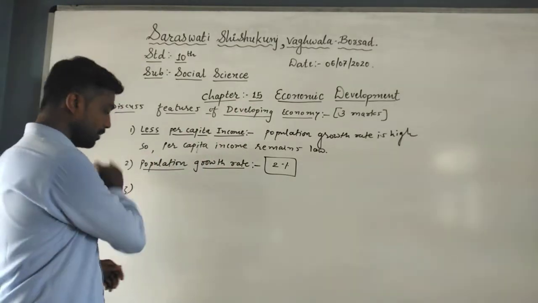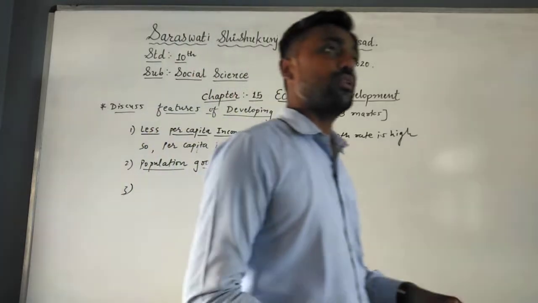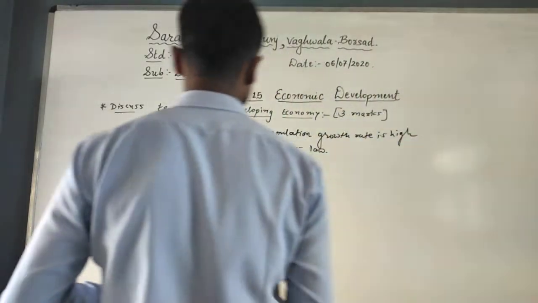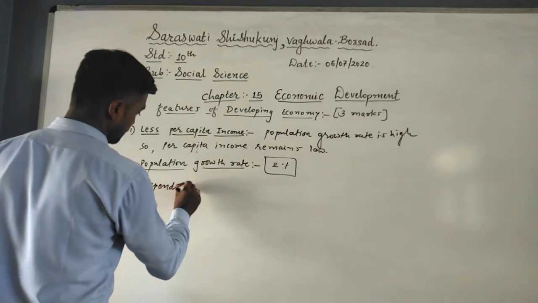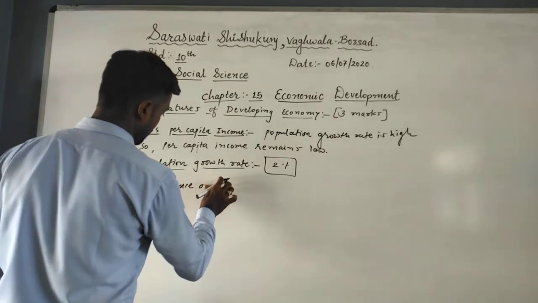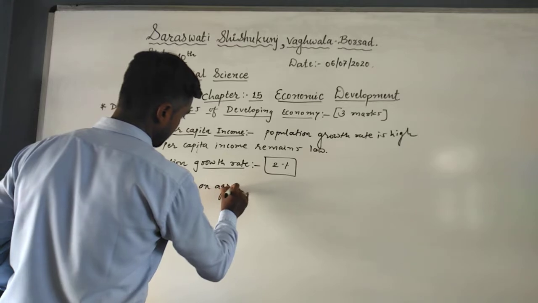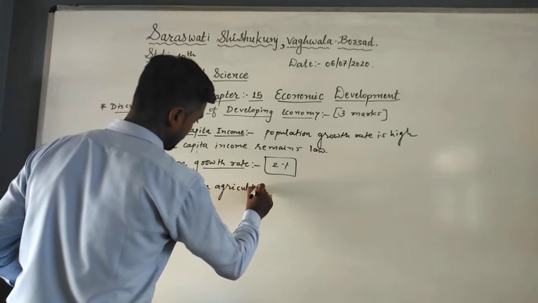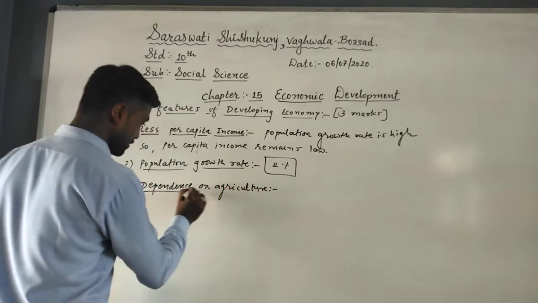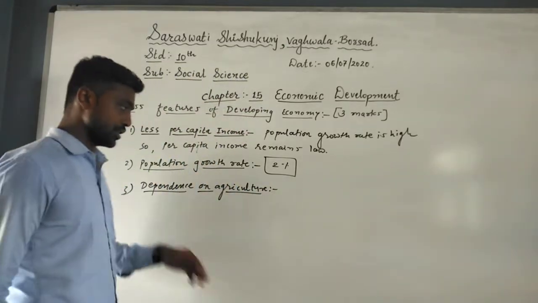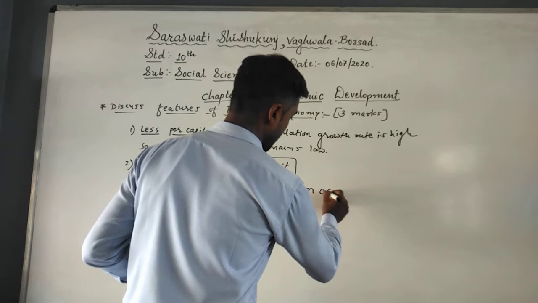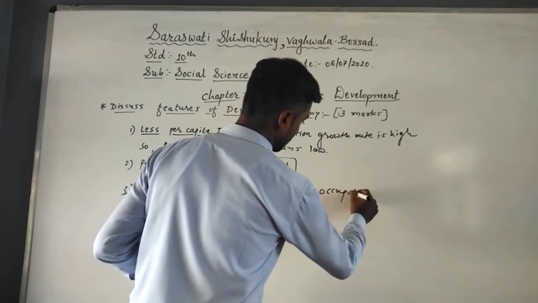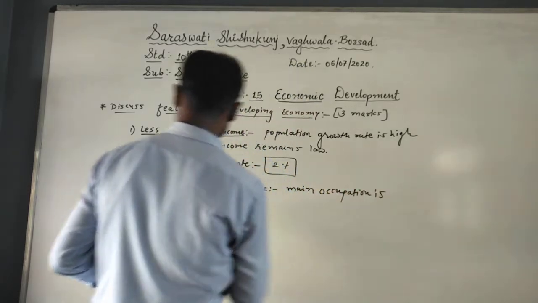Understood? Now the third feature of the developing economy is dependence on agriculture. Students, in developing countries generally the main occupation is agriculture.